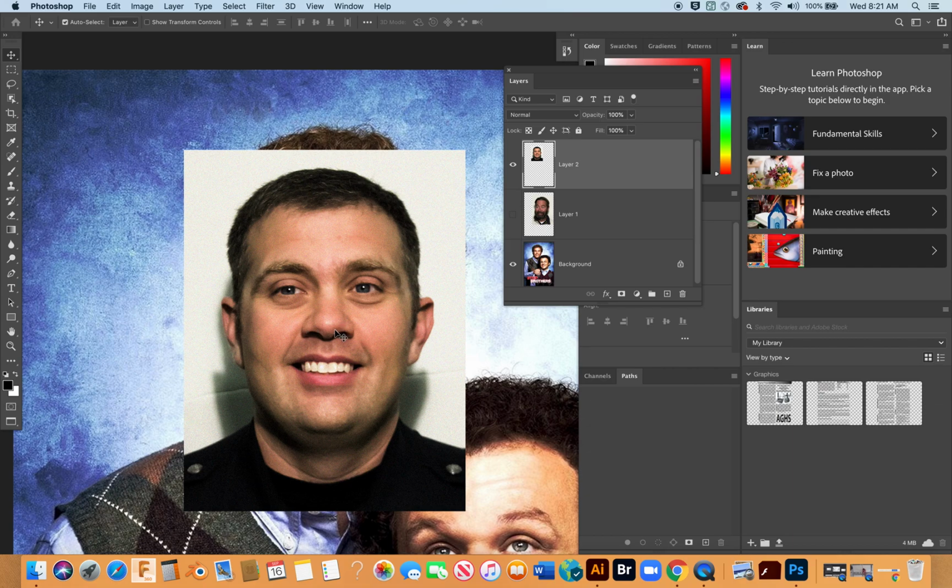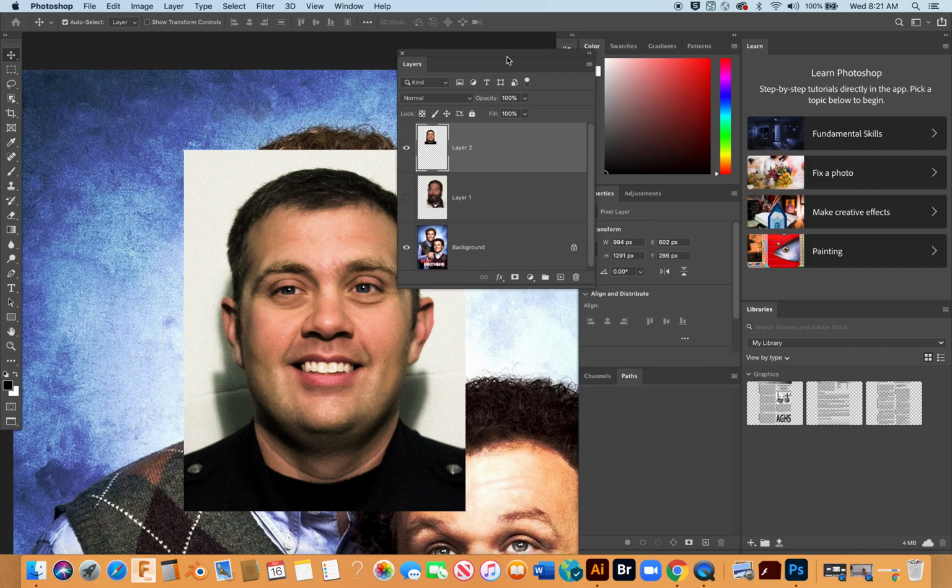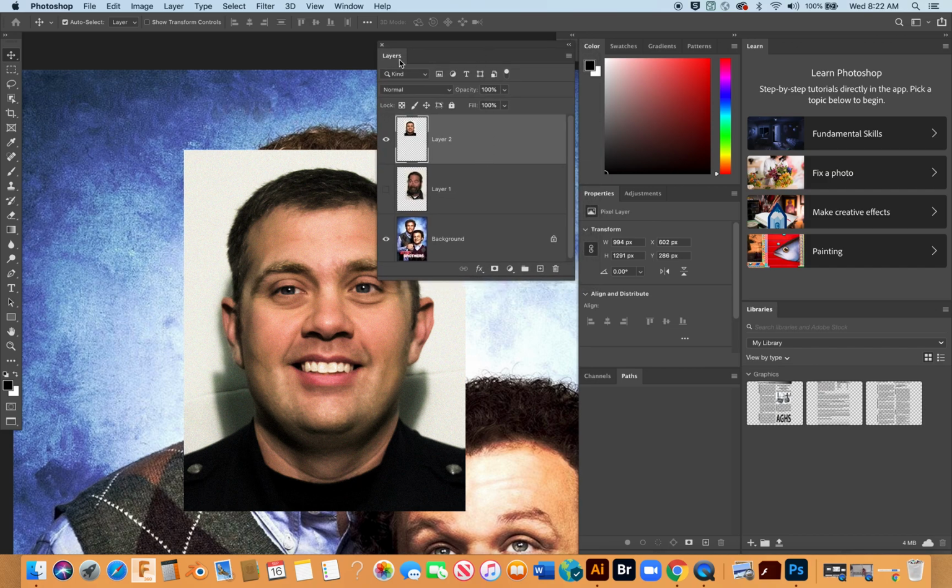Now I want to apply my layer mask. Remember, we do that from within the layers palette. So with him selected, I'll come down to the bottom and notice that if I mouse over and let my mouse hang there, it shows you what that icon does. In this case, I want to add a layer mask. So I'm going to click, and now notice that the mask has been added to this layer.